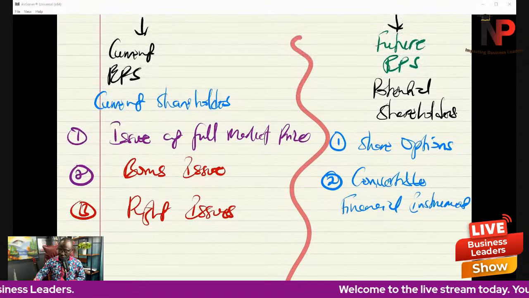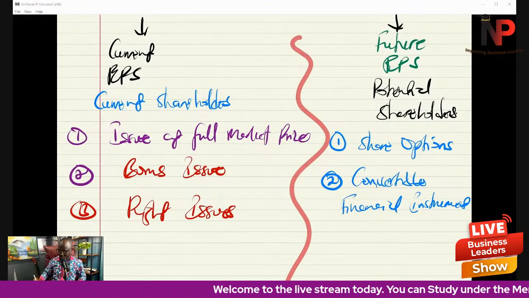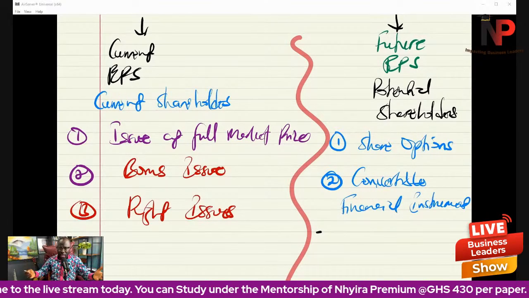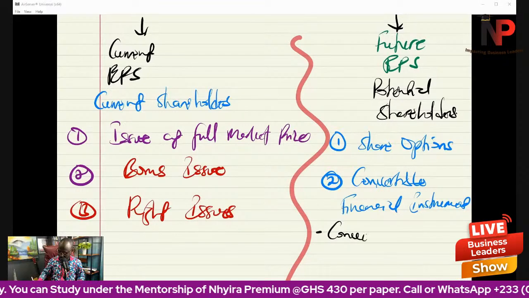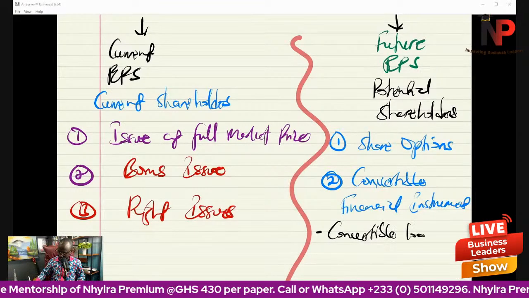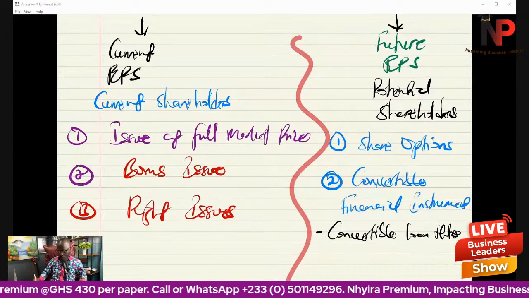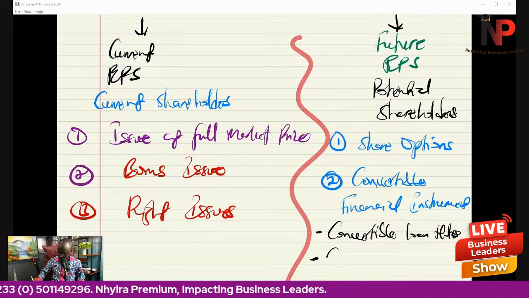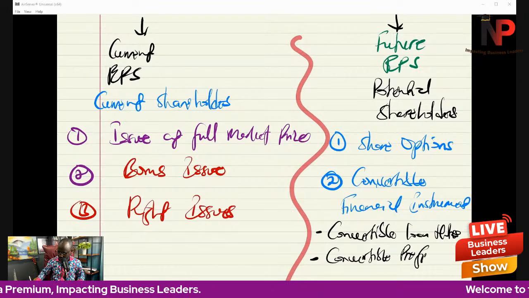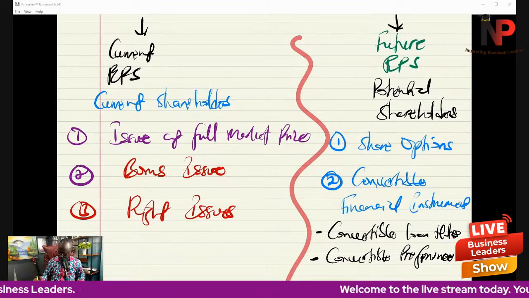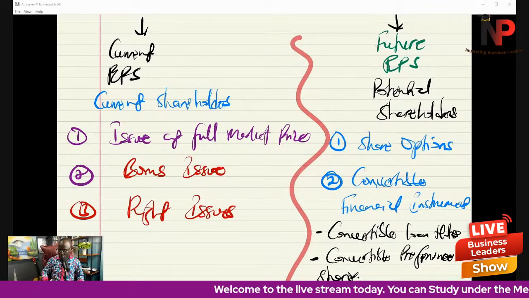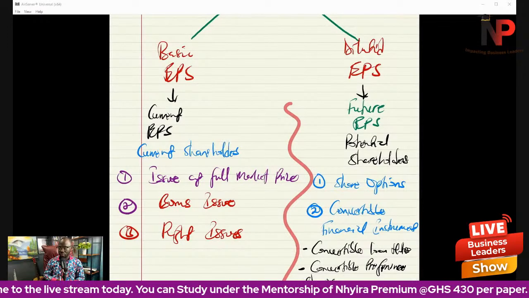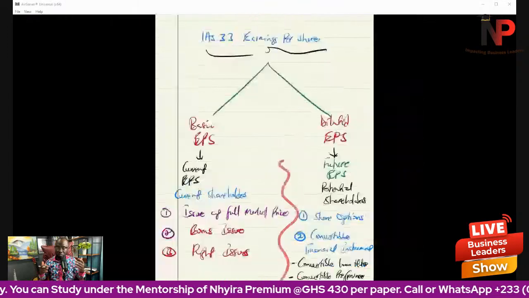Now, when it comes to convertible financial instruments, it depends. Either the entity issues convertible loan notes as covered in IFRS 9, or the entity issues convertible preference shares, because there are certain preference shares that can be convertible. So this is how the overall discussion is going to be in relation to IAS 33 earnings per share.